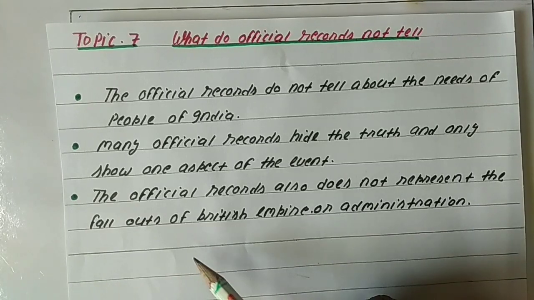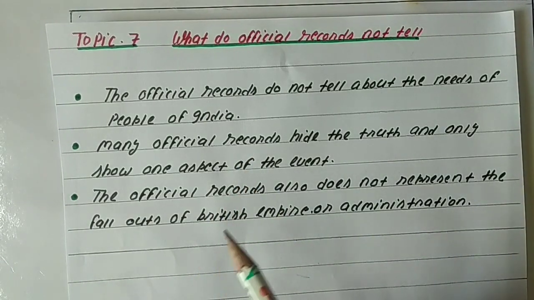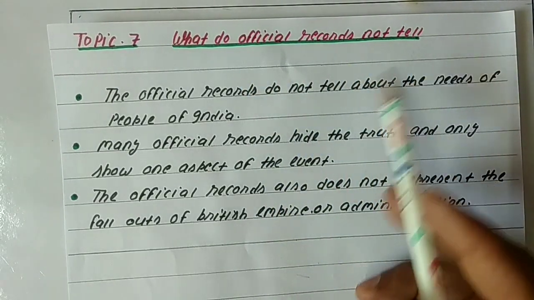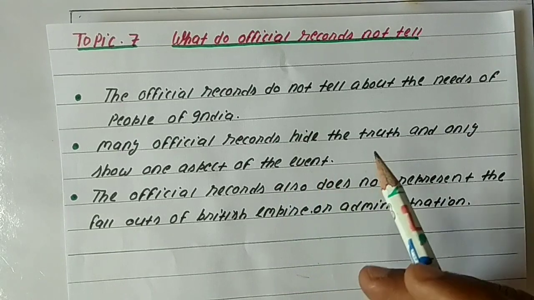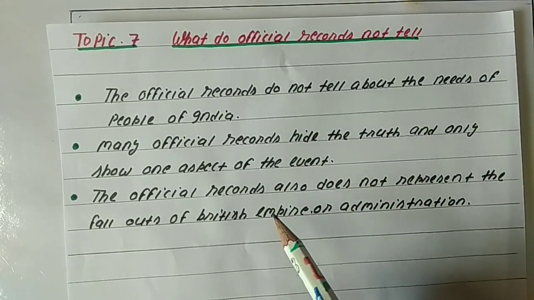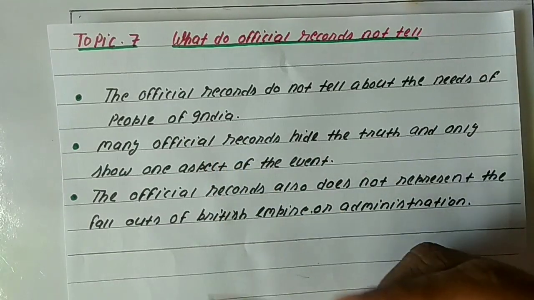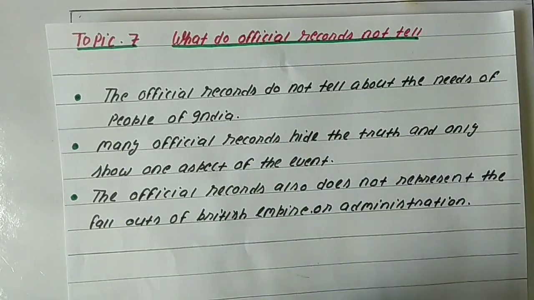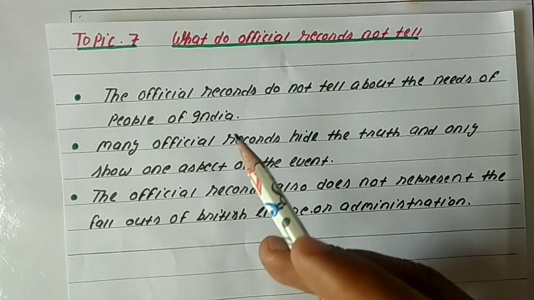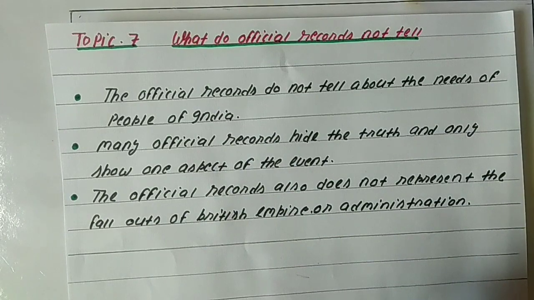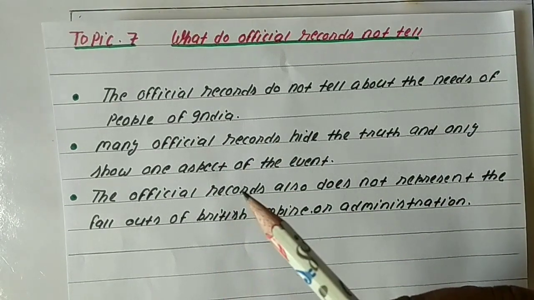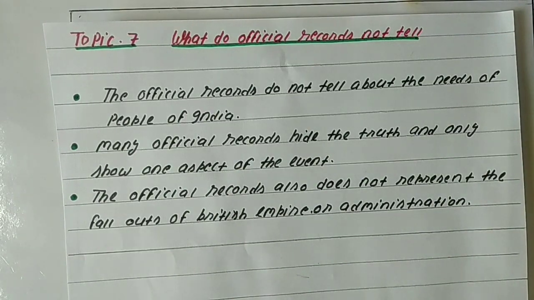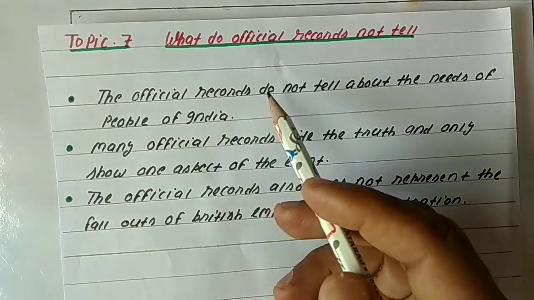Now we will see the last topic of your chapter, that is what do official records not tell. Students, this is also a very important topic of this chapter. In this topic we will see what exactly the official records do not tell us. As I have already told you, official records are maintained by the British officials, so those records give us only half of the picture.